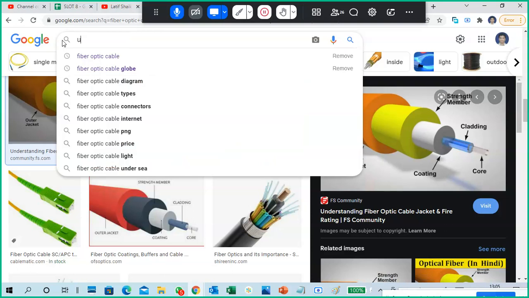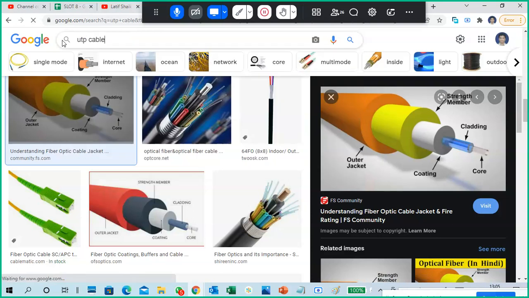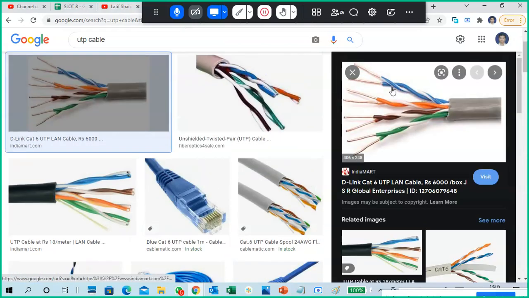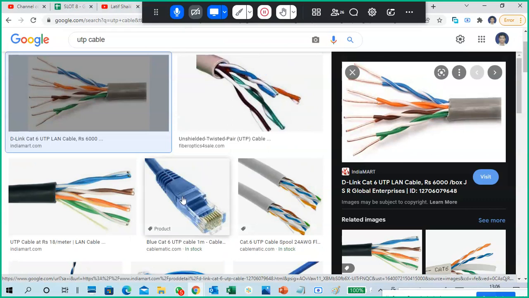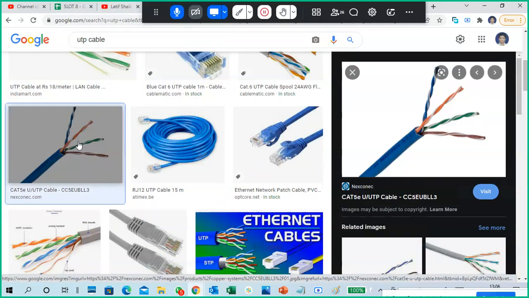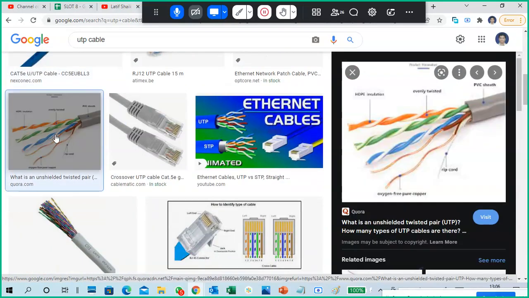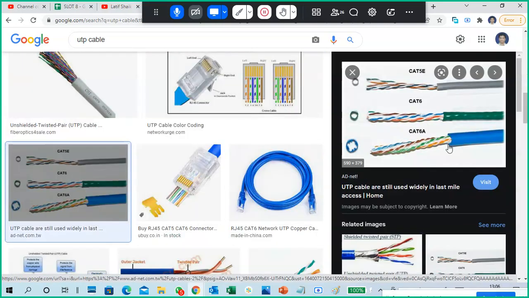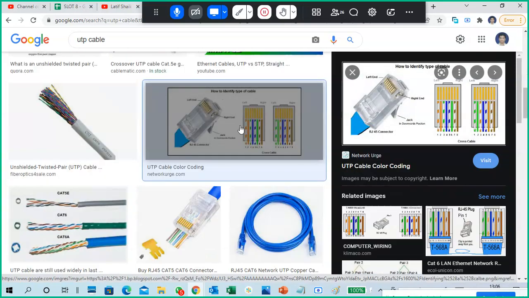Next is UTP or STP cables. Both are the same; only the shielding is different. These are copper based twisted pair cables, used for shorter distance communication, like a LAN, with a maximum of 1 Gbps speed. Cat 6 is the cable we generally use. Different color formats are there.